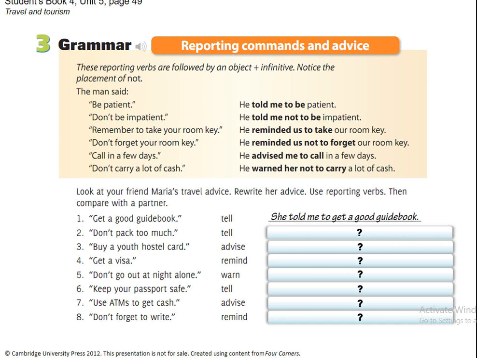They have to be in the past because the action has already taken place and you are reporting an event that already happened. For example, in the last class the teacher told us that we were going to continue to look at the reporting commands and advice. That's part of the reported speech. So we're gonna look at the answer.